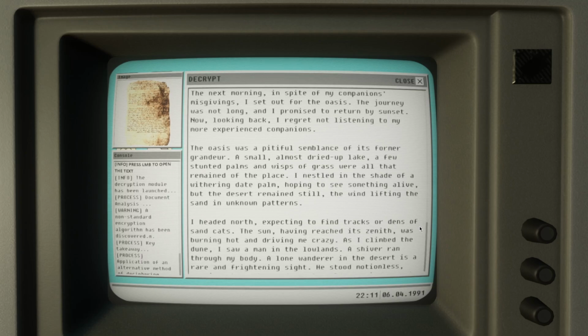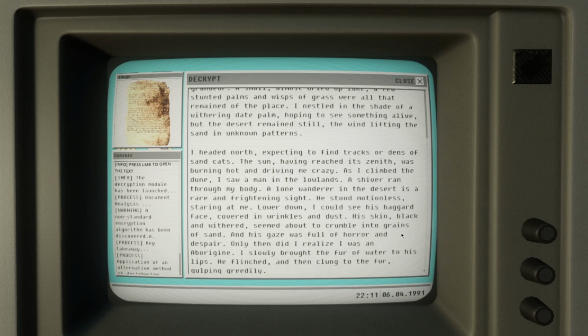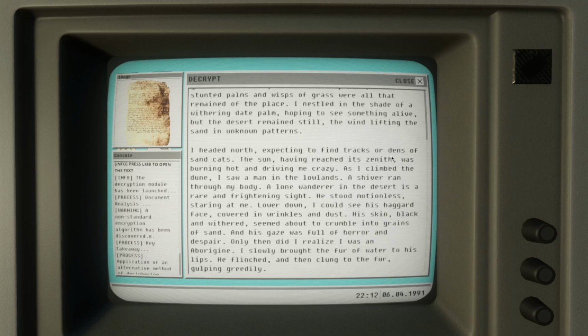I nestled in the shade of a withering date palm, hoping to see something alive, but the desert remained still, the wind lifting the sand in unknown patterns. I headed north, expecting to find tracks or dens of sandcats. The sun, having reached its zenith, was burning hot and driving me crazy.